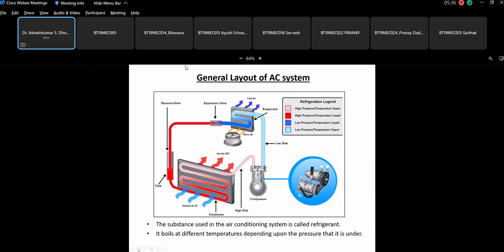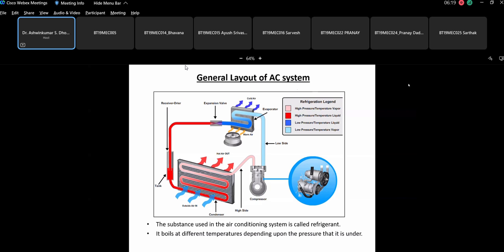So basically the general layout of the AC system is shown here. Now you have got the compressor. From compressor, this is the low side. Low side means low pressure, low temperature vapor. So this is the compressor which I have shown. Then this goes to evaporator. The evaporator will give out the cold air, then expansion valve, then receiver dryer, and then the condenser, and back to compressor. So the substance used in air conditioning system is called refrigerant. It boils at different temperatures depending upon the pressure that it is under.